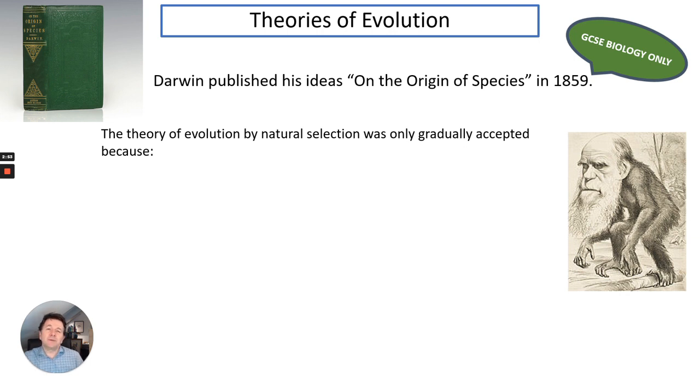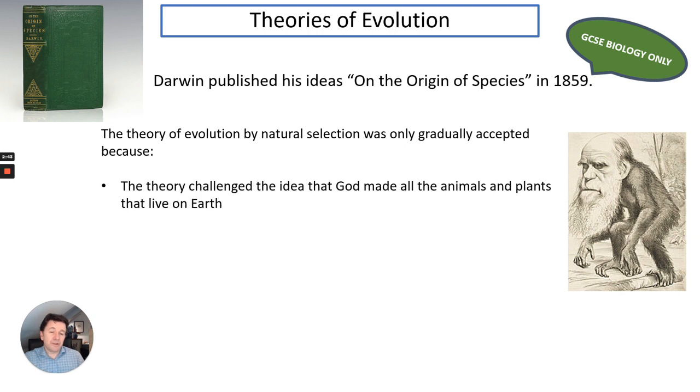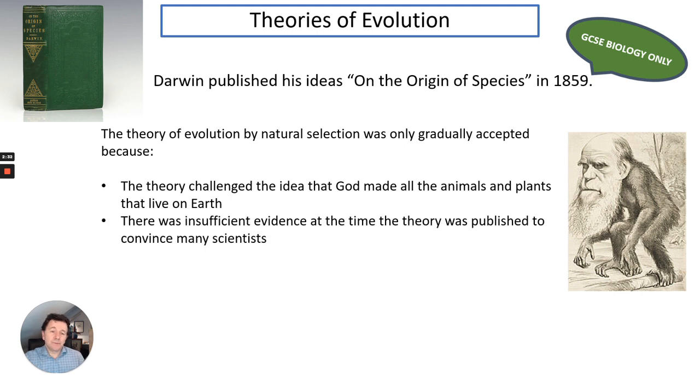However, we need to understand that the theory of evolution by natural selection was only gradually accepted, and because of these main points. So first of all, the theory did challenge the idea at the time that God made all of the animals and plants that live on Earth. That's known as creationism. There was insufficient evidence at the time the theory was published to convince many scientists.